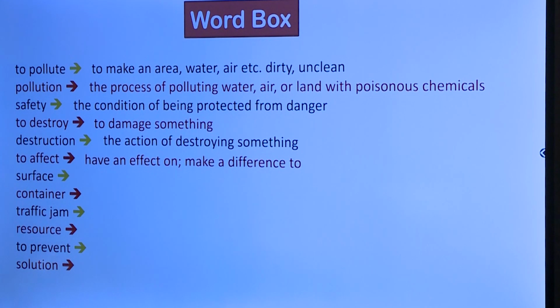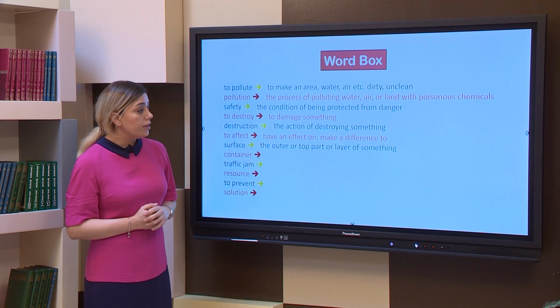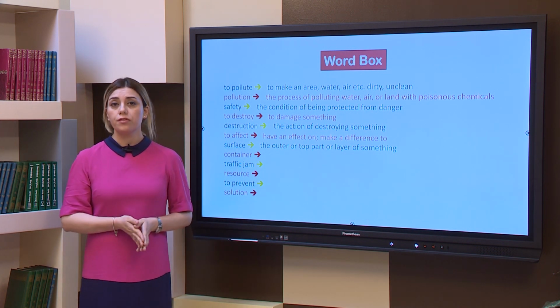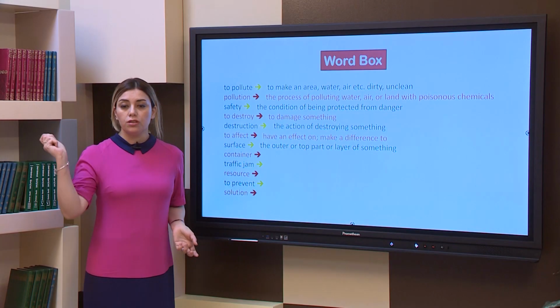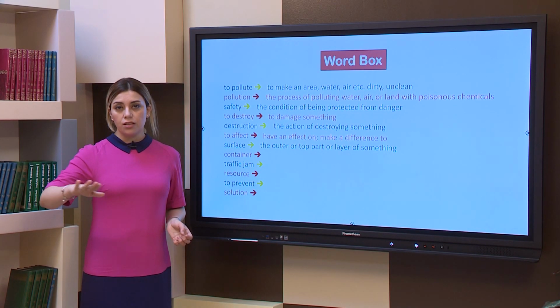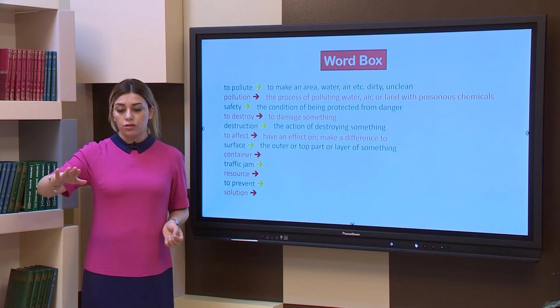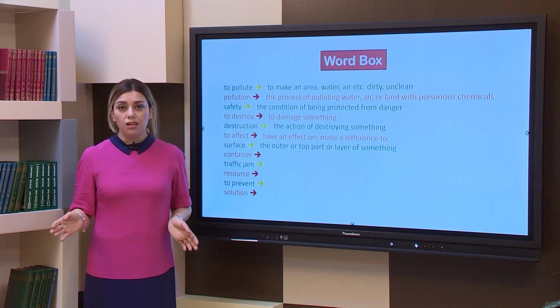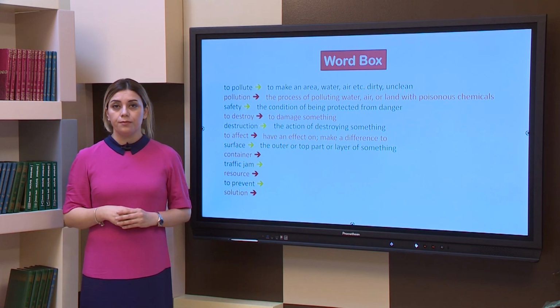The next word in the list is surface. Surface is the outer or top part or layer of something. So, for example, ships float on the surface of the water. If you throw something, for example a stone, into the water, it will not stay on the surface, it will go to the deep. But something on the surface can be seen from outside. Like, for example, ducks, these birds, float on the surface of the water.